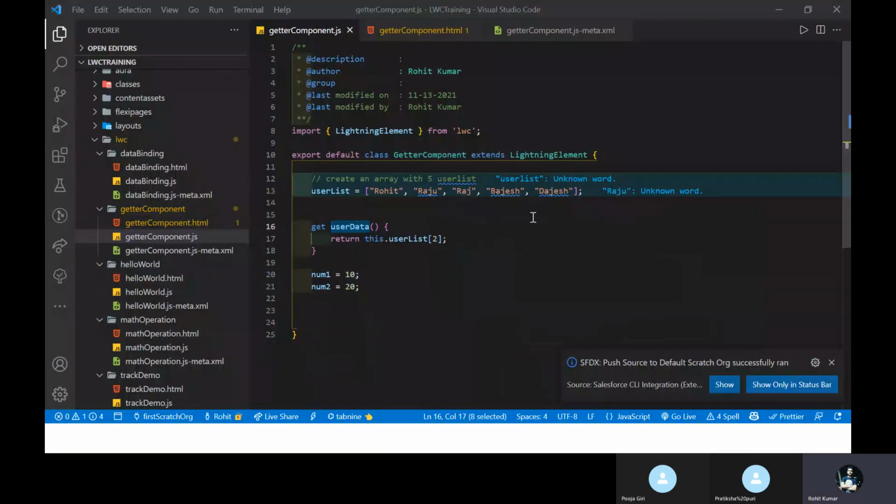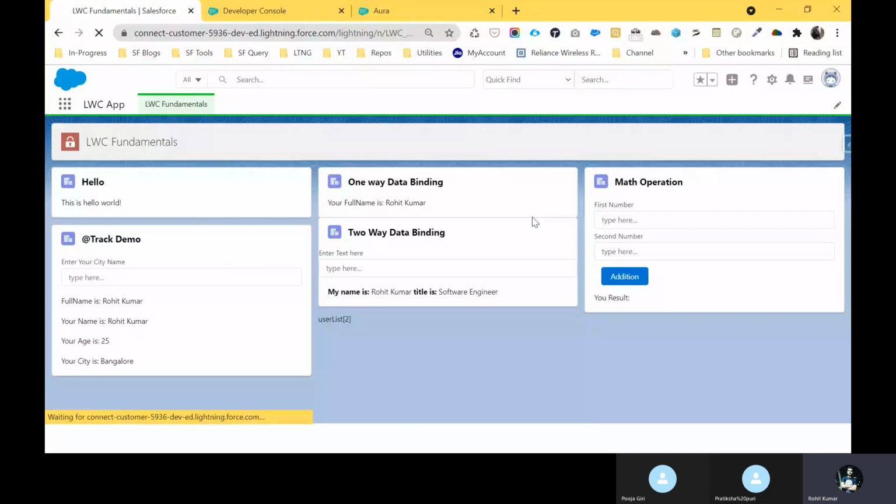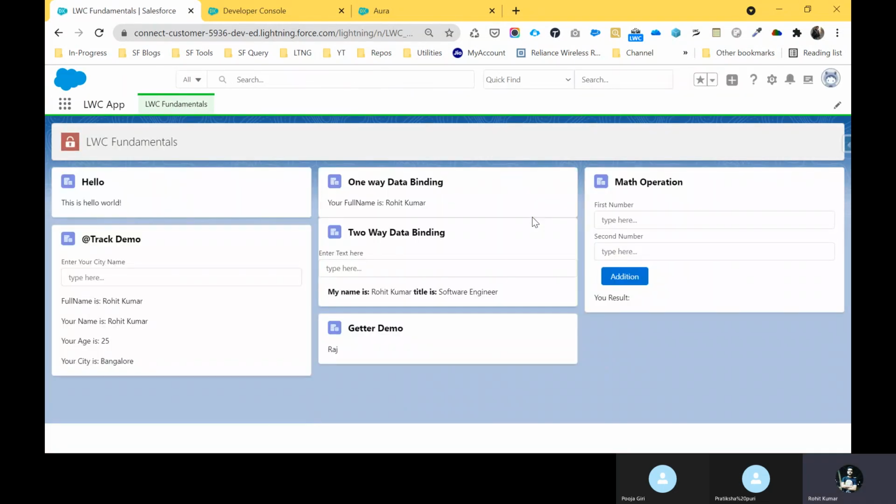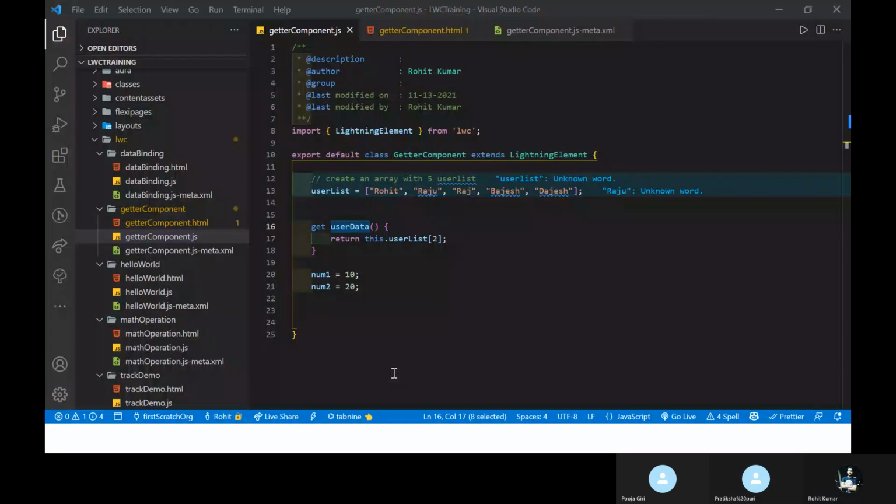Let me open my org and just refresh this one. Here you can see only the second index, which means Raj, and you can see my value Raj, right? Correct? Yes. So you can find your value based on your requirement.